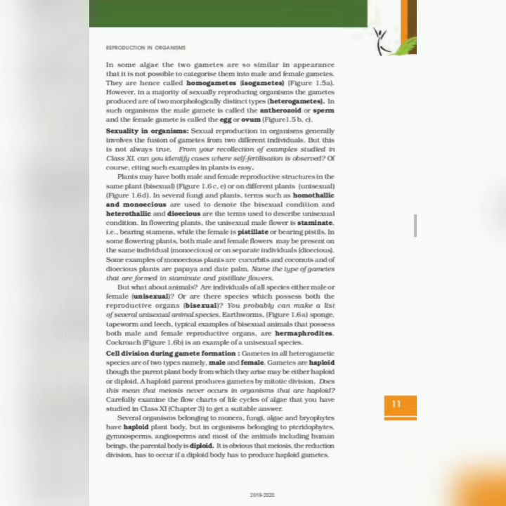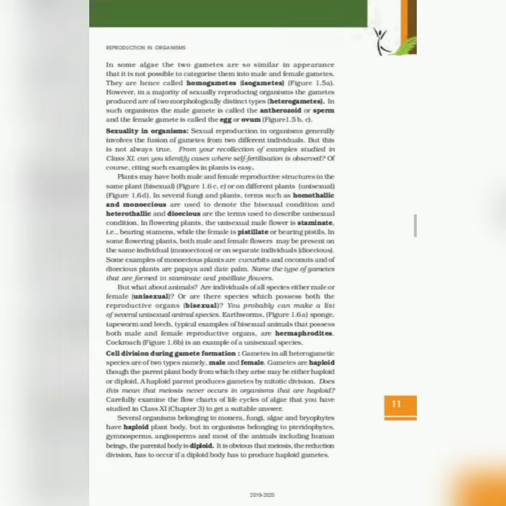They are hence called homogametes or isogametes, figure 1.5a. However, in the majority of sexually reproducing organisms, the gametes produced are of two morphologically distinct types, heterogametes. In such organisms, the male gamete is called the antherozoid or sperm, and the female gamete is called the egg or ovum.